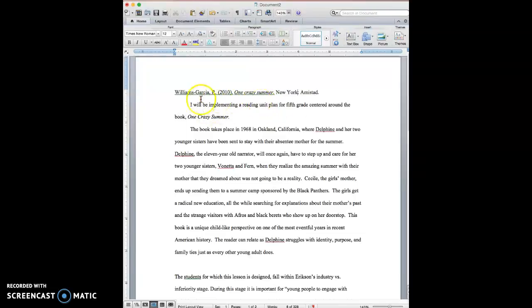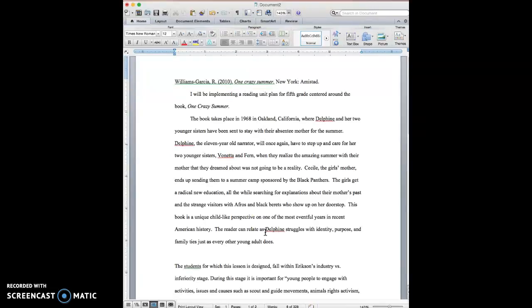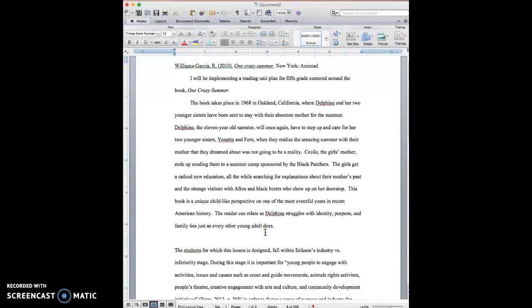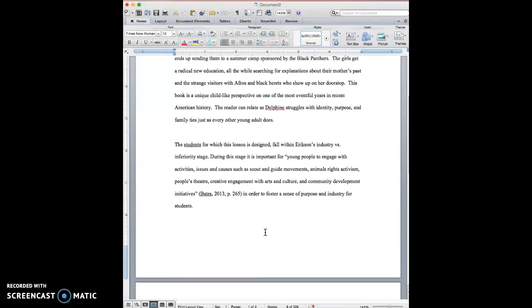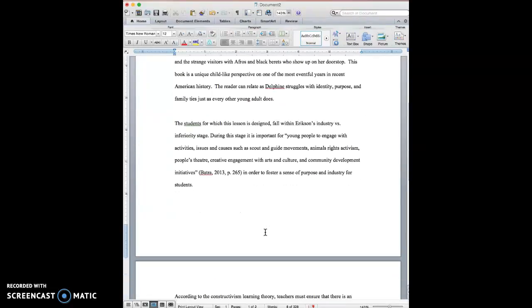So following the APA citation, then there's a paragraph about the book that's written in your own words as you describe the book. So that is what you need at the beginning of your rationale. Now, throughout the rationale, in the description and in the rubric, it talks about several different things that you need to address.